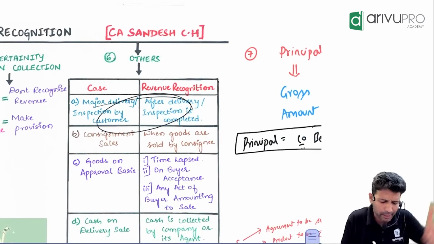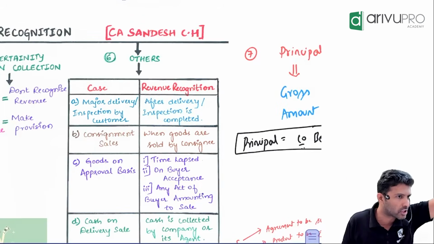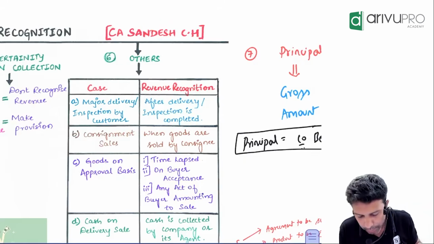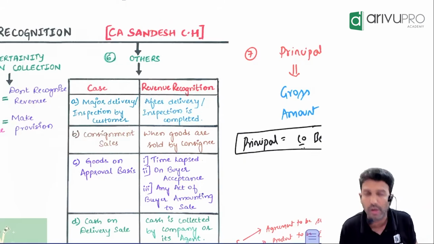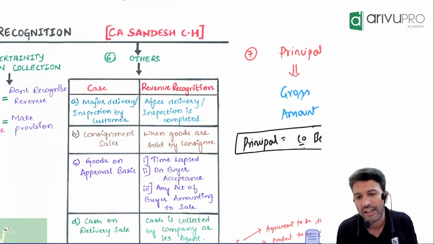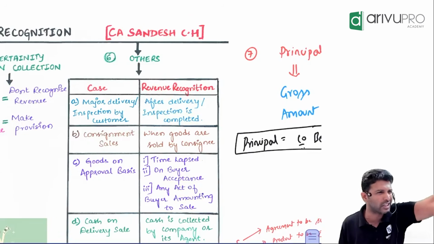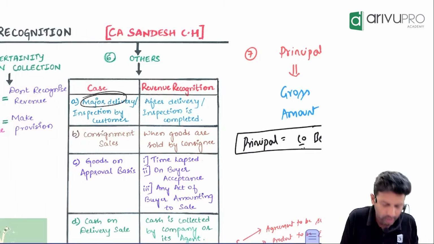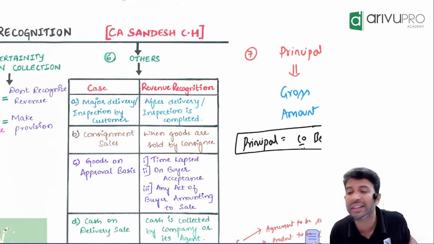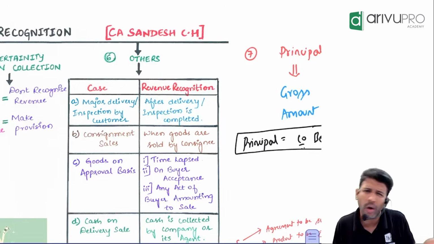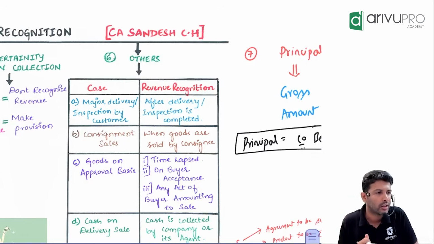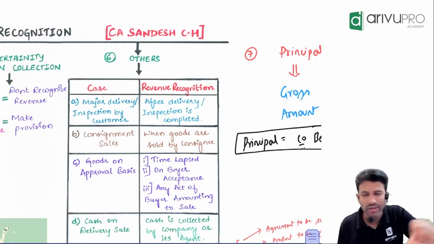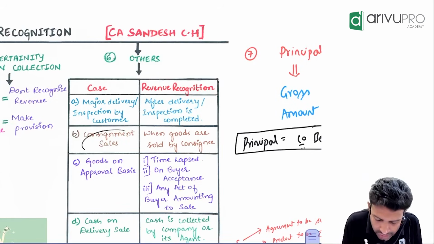The question will tell whether inspection is there or not. If this is not there, apply your normal rule. You had those 4 conditions, no? Apply that and recognize revenue. But if this inspection word is there, you will recognize the revenue only when the inspection is complete. And this is only for the major goods. For major goods, you recognize the revenue only when the delivery is completed. What is major? You'll have to analyze case to case basis.